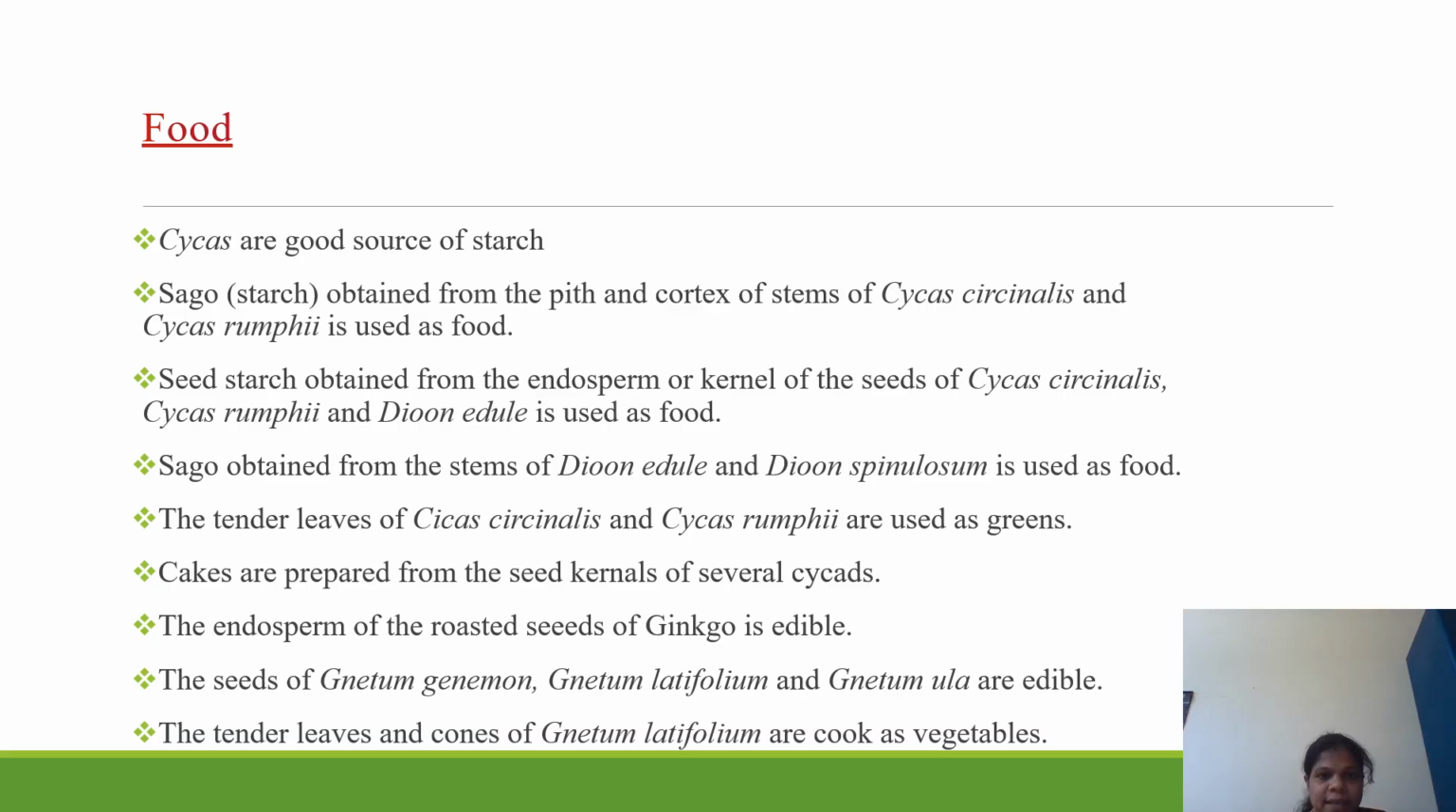Food. Cycas is a good source of starch. Sago is obtained from the pith and cortex of stems of Cycas revoluta, and Cycas rumphii is used as food. And seed starch obtained from the endosperm or kernel of the seeds of Cycas revoluta, Cycas rumphii, and Cycas circinalis is used as food. Next, the seeds of Gnetum gnemon, Gnetum latifolium, and Gnetum ula are edible.